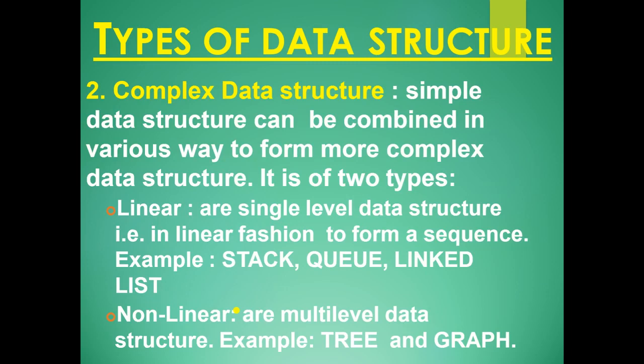Now the complex data structure. Simple data structures can be combined in various ways to form more complex data structures. It is of two types. Linear are single level data structures, arranged in linear fashion to form a sequence. Examples are stack, queue and linked list. Non-linear are multi-level data structures, for example tree and graph.